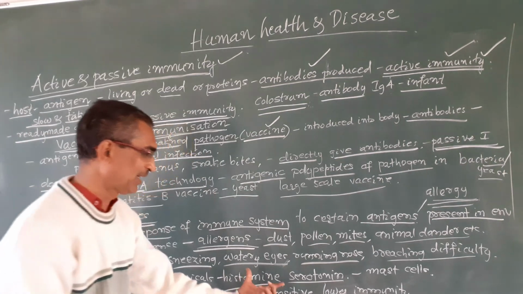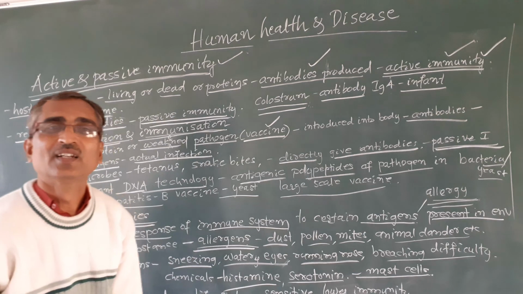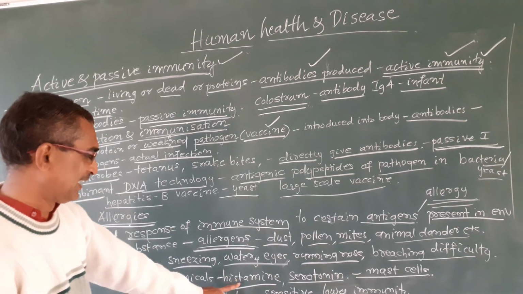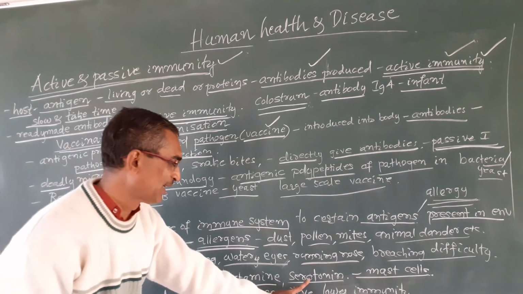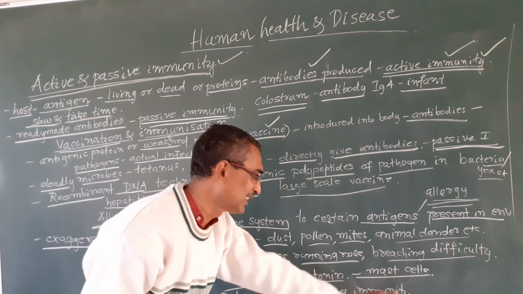These chemicals are released by mast cells. During this allergy, certain chemicals like histamine and serotonin are released by mast cells.